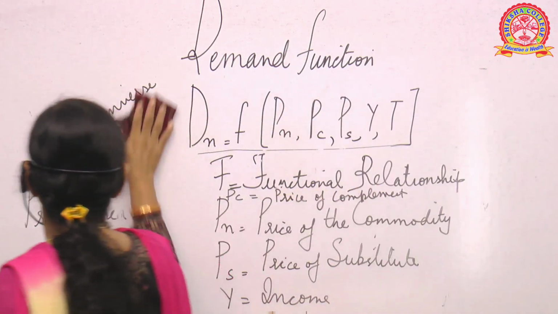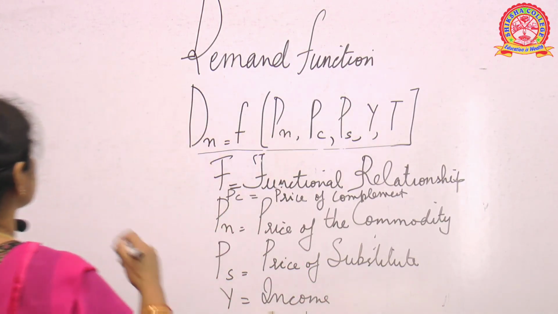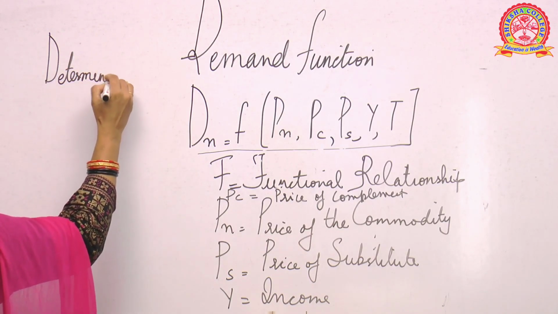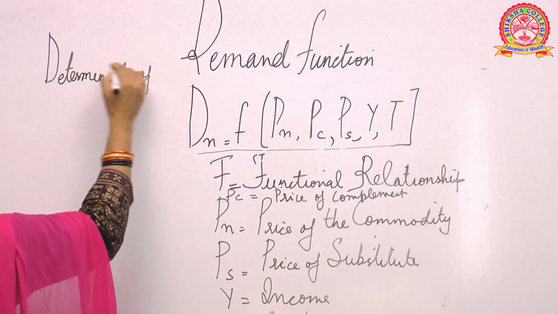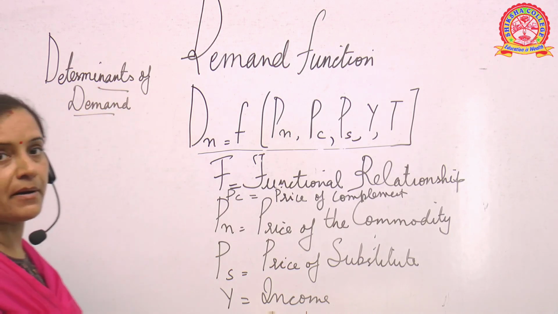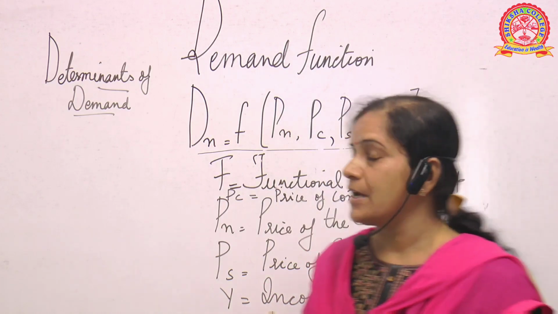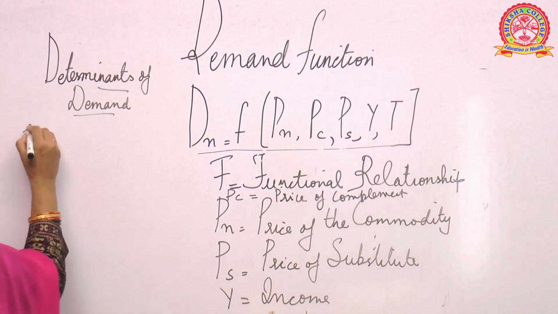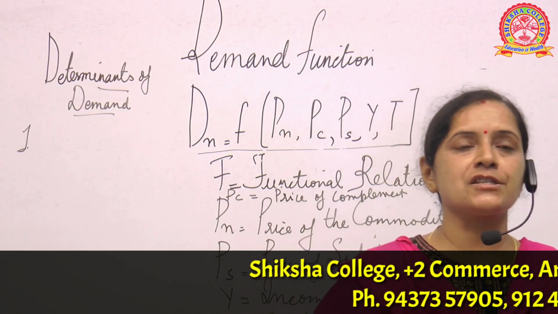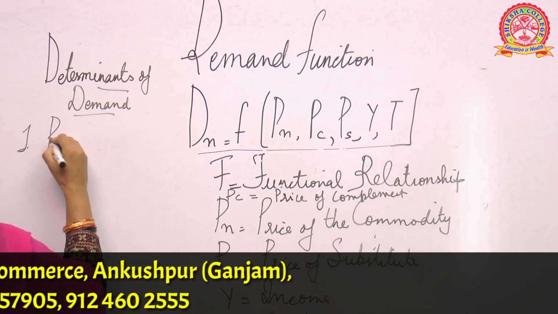Now here we can discuss the determinants of demand. What are the determinants of demand? What do you mean by determinants? Determinants are the factors of demand. The first and most important factor, which helps us to understand the relationship between Dn and Pn, is the price of the product, or price of the good.